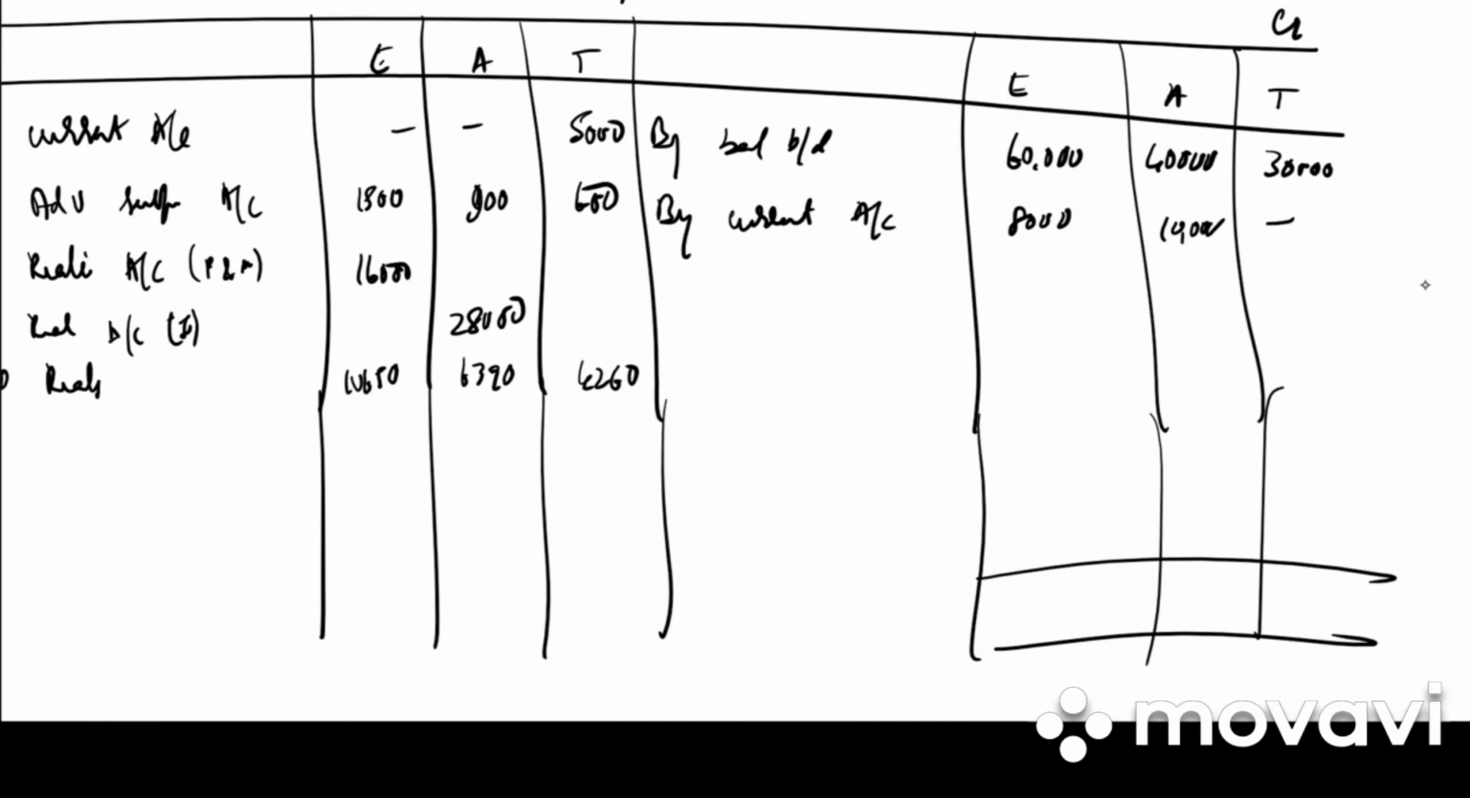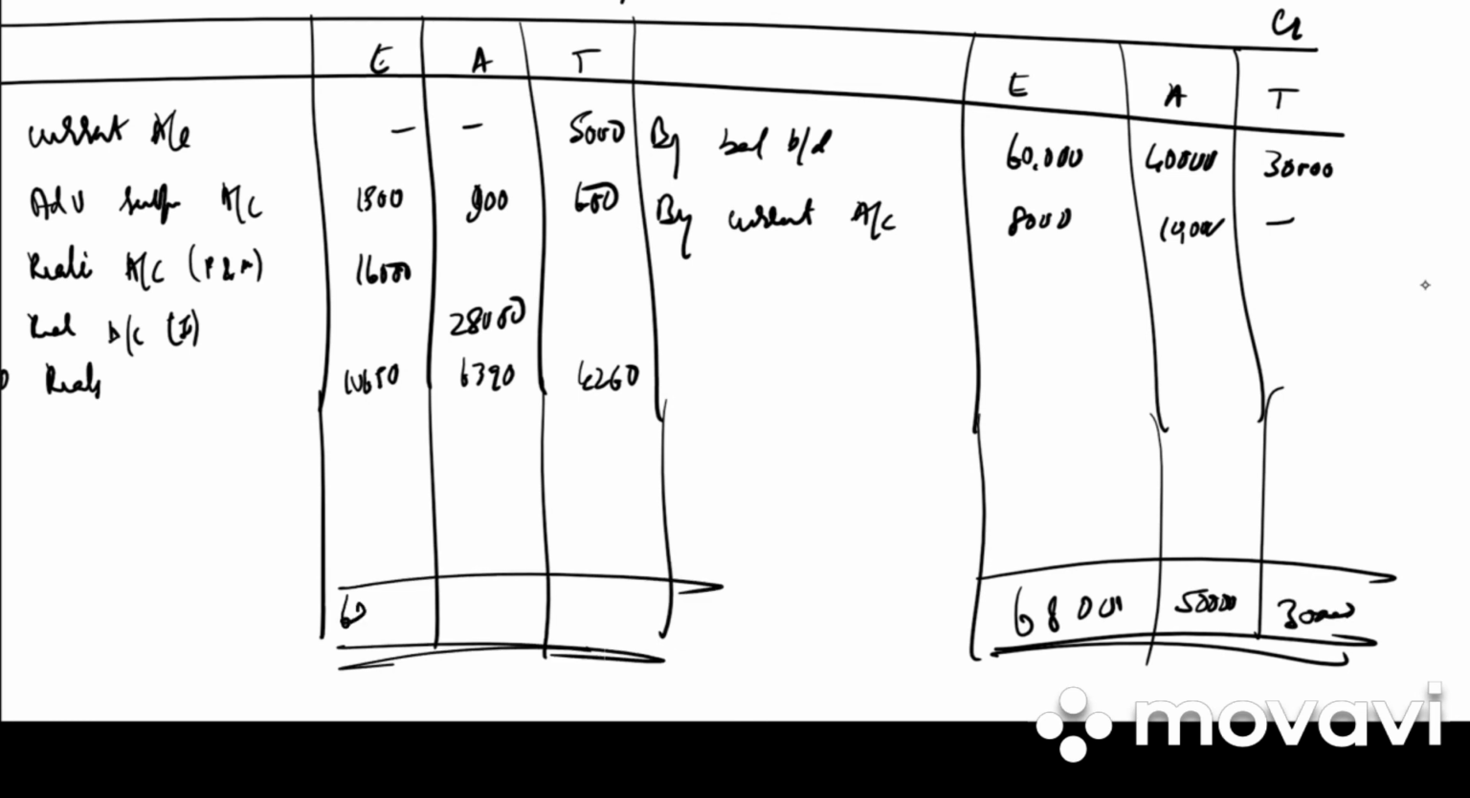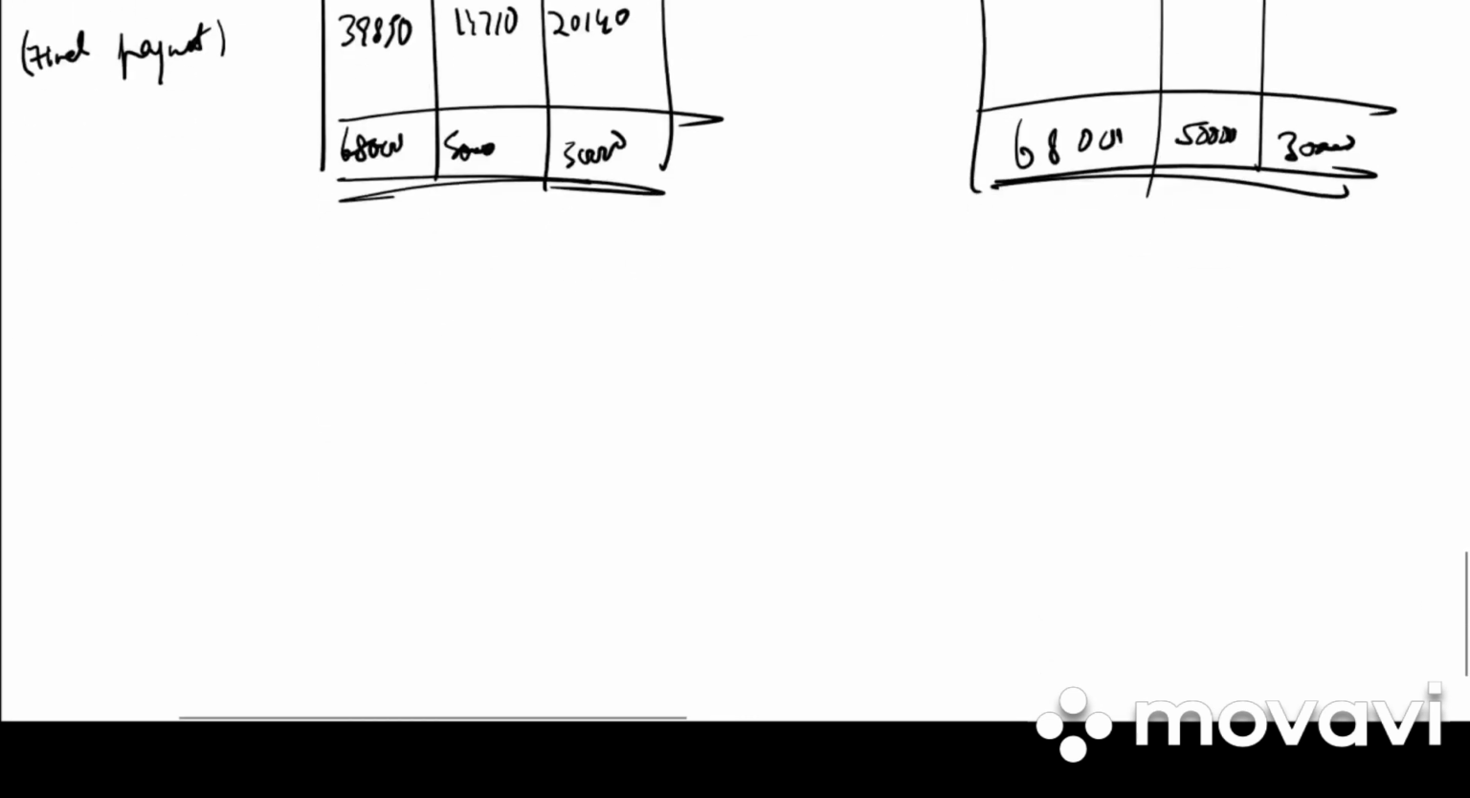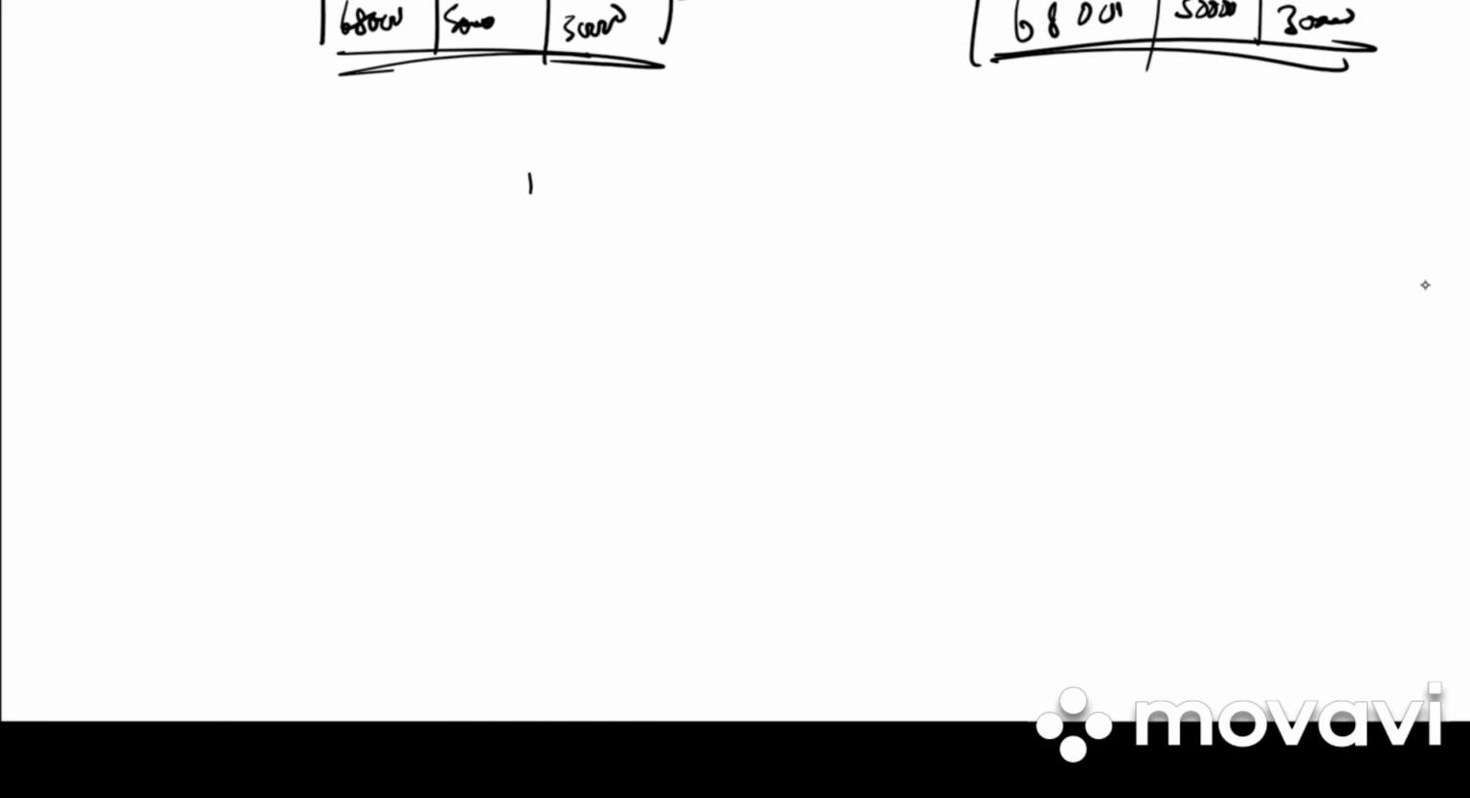Then we total. The credit side total is more, it is 68,000, 50,000, 30,000. To bank account in bracket final payment 39,850, 14,710, 20,140.